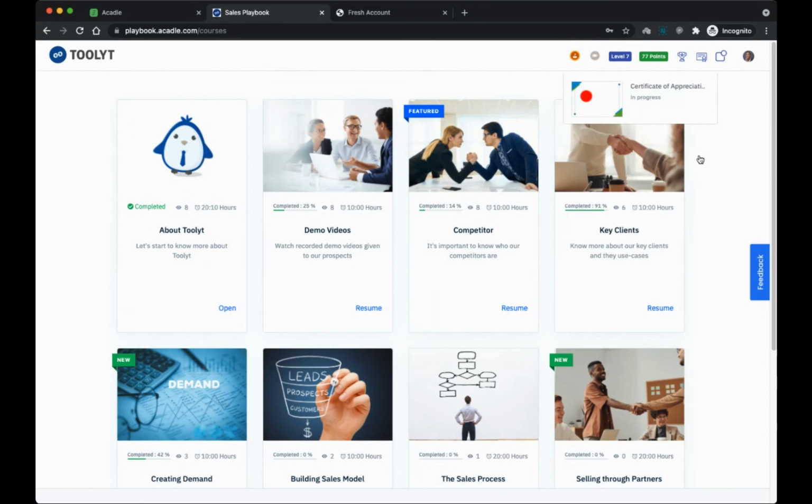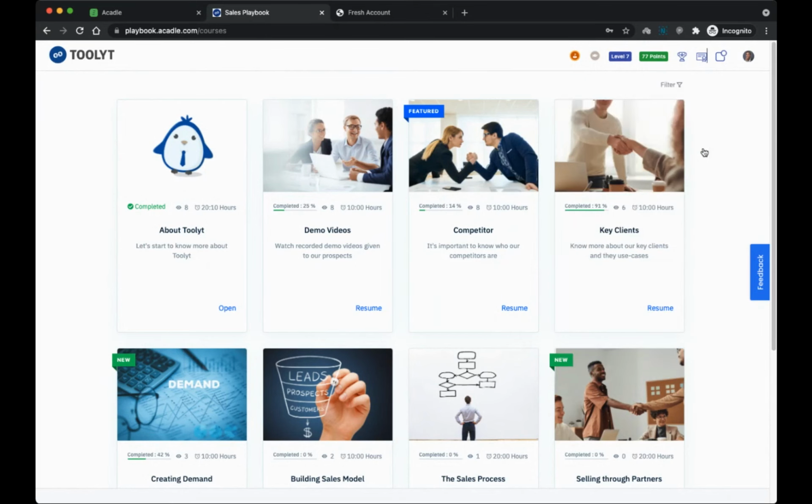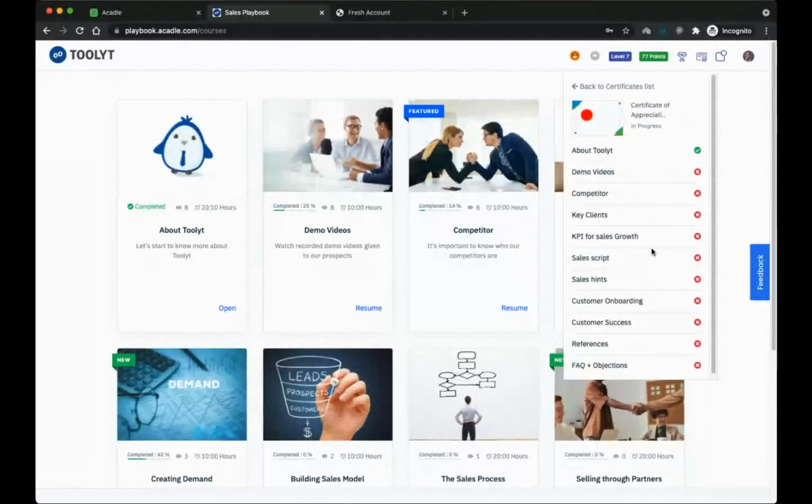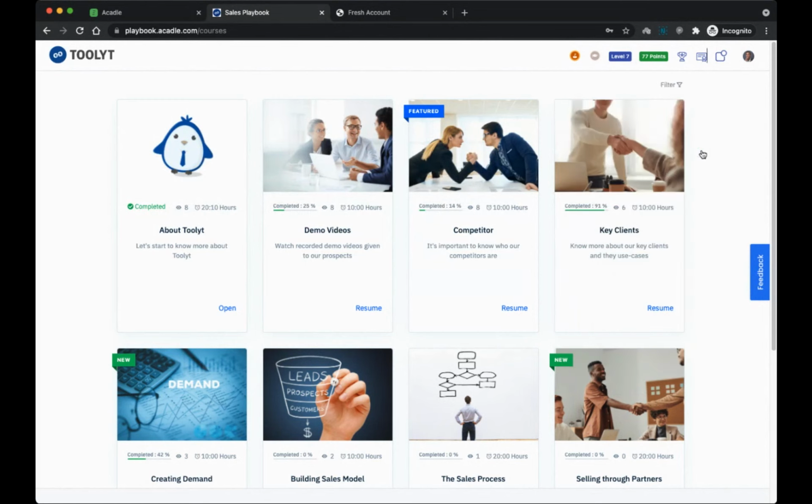You can see what the courses are. So you can see this certificate is something which I can unlock. And for me to unlock it, I have to finish these many courses. I have only finished one course. So when I finish all these courses, automatically the certificate would unlock for me.